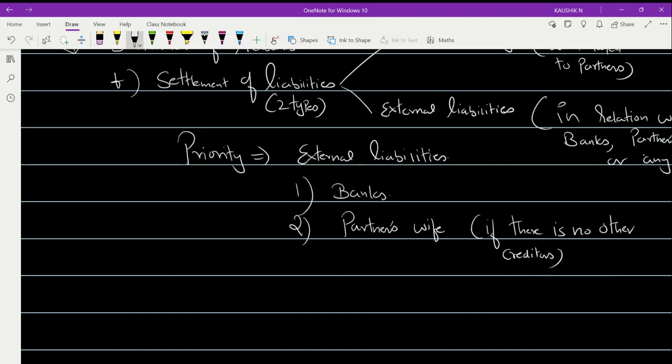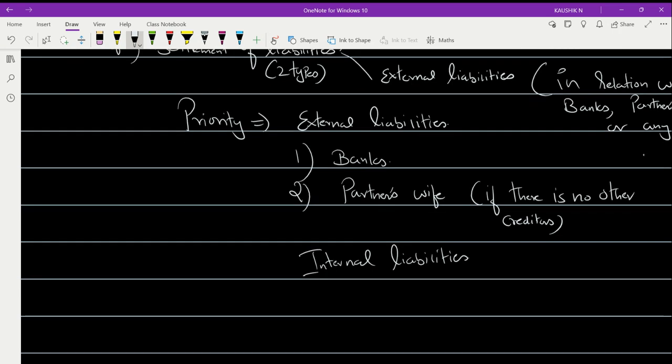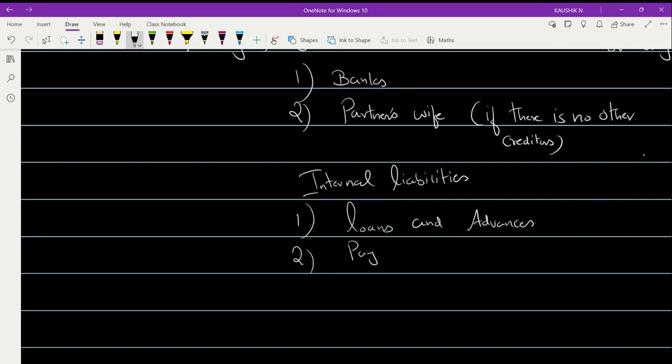So after the settlement of external liabilities, then comes in the order the internal liabilities. In these internal liabilities, you will have to make the payment of your loans and advances, which will be the next priority, and after this, payment of partners' capital. You understood? Payment of partners' capital.